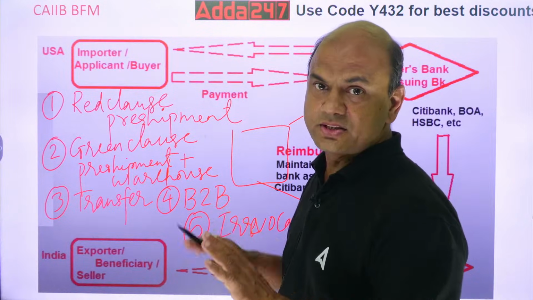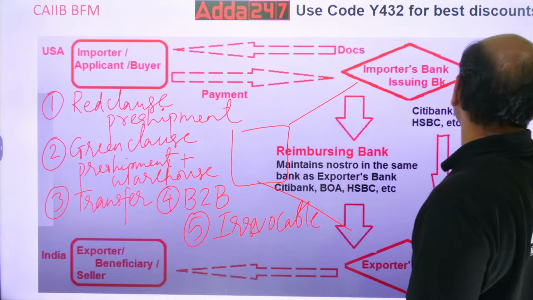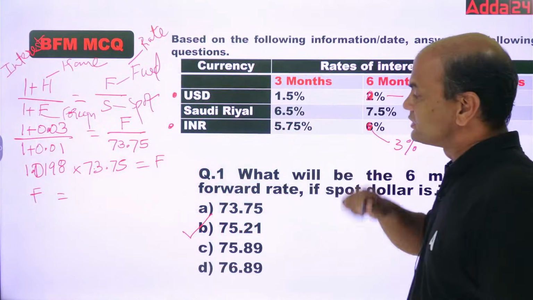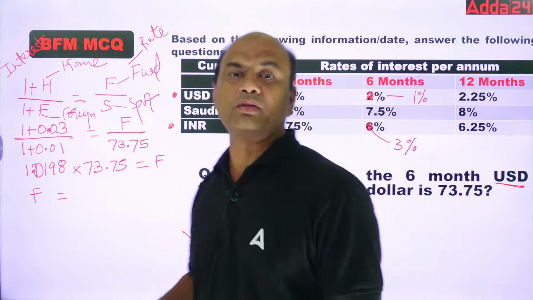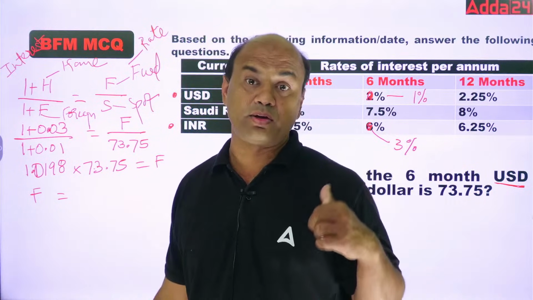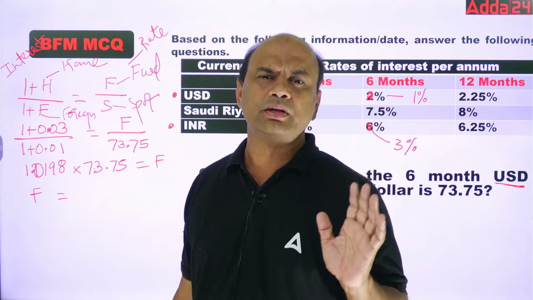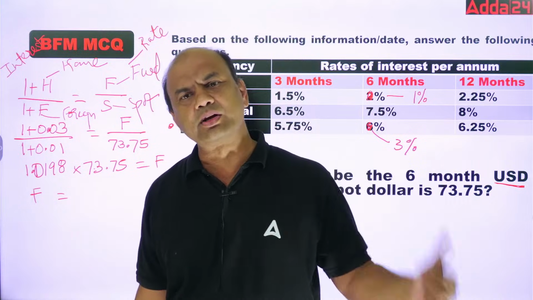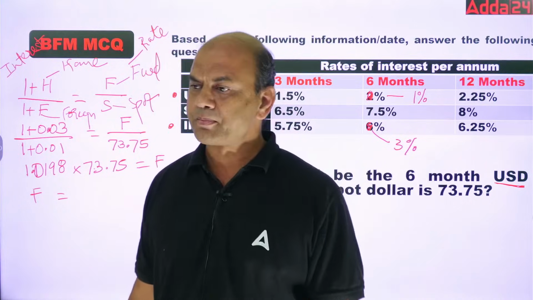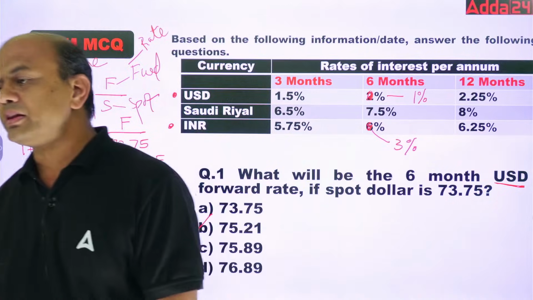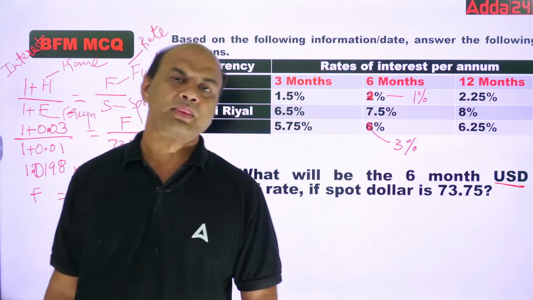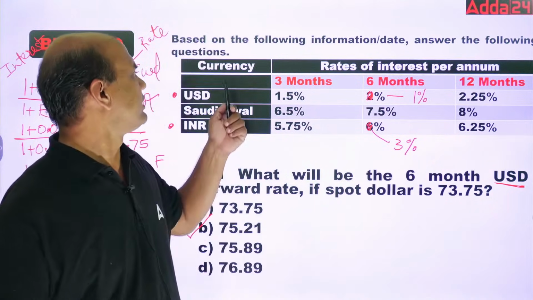Chalo. Now the LC is over. Now let's move on to the next part. This numerical was there in June 2025. Exactly the same numerical was there in June 2025. So now let's solve this. See, what is the question?